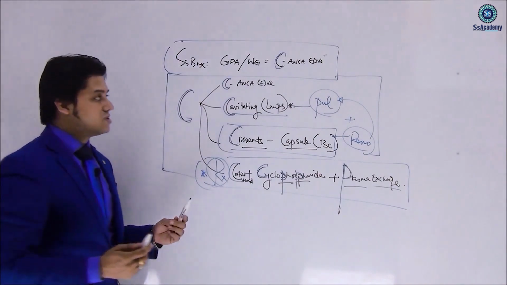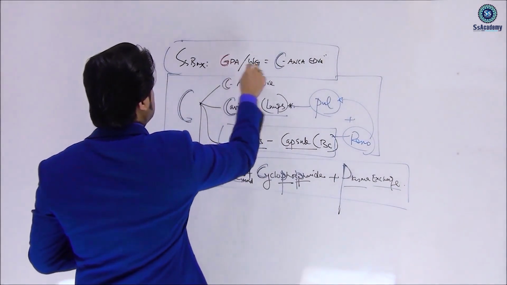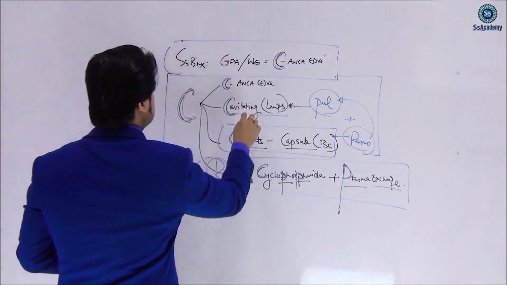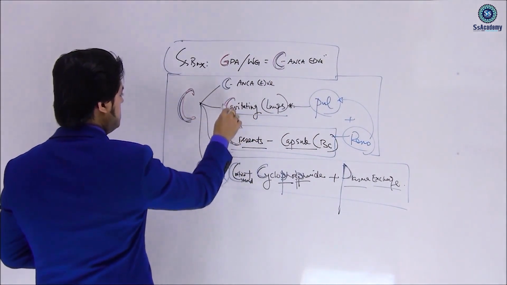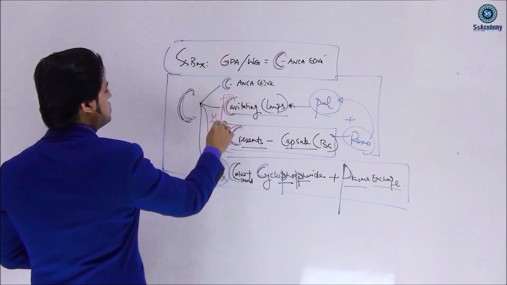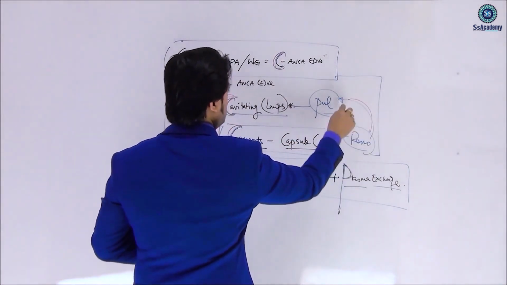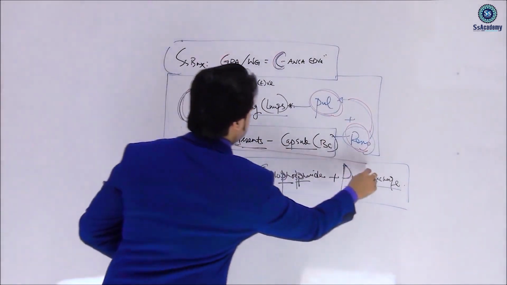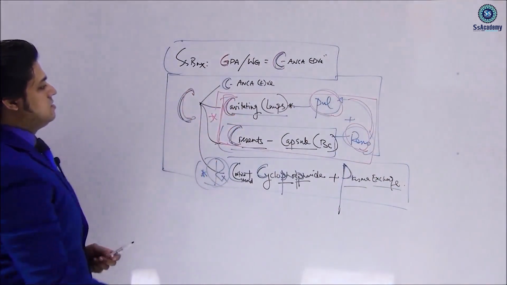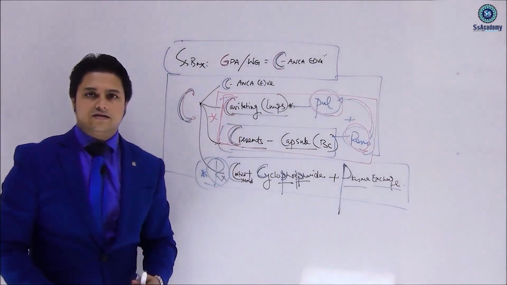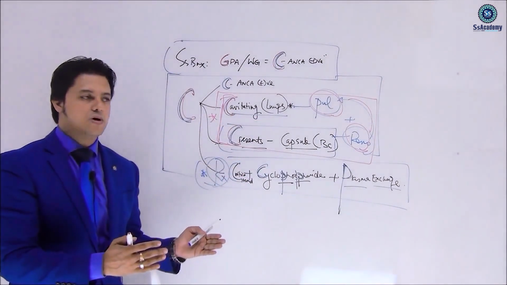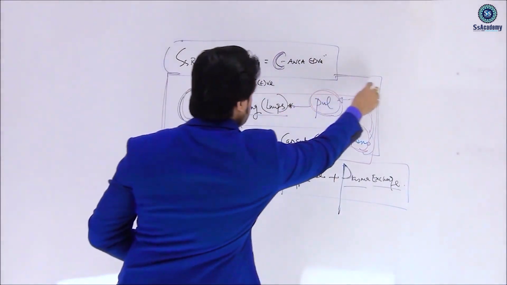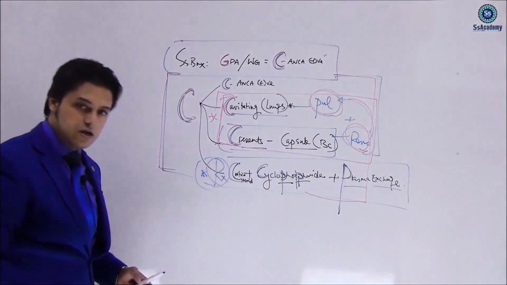So once again, GPA is nothing but C-ANCA positive. So the rule of C: cavitating and crescents. These two are the cornerstone, that is the renal-pulmonary syndrome. So yes, the treatment, this is the box. The middle box, cavitating and crescents. Just remember from this box. This box will be really helpful to remember all these features of Wegener's granulomatosis.